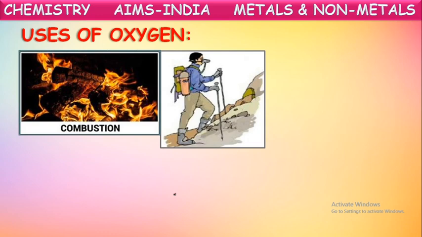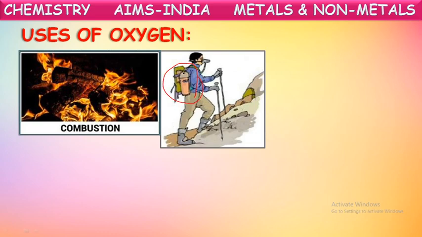And these mountaineers, generally we say mountain climbers, when they are going to higher altitudes, we know as we move up and up, the content of air will be reduced. If you climb the mountains to higher altitudes, there the content of air or oxygen will be very less. There the people cannot breathe conveniently. To avoid that inconvenience, people will carry certain oxygen gas cylinders with them. See, he is carrying some oxygen gas cylinder along with him.